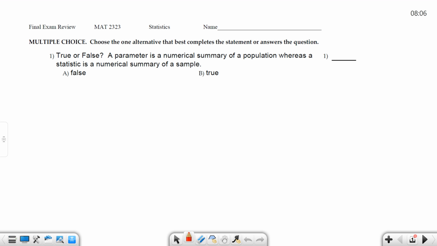True or false, a parameter is a numerical summary of the population, whereas a statistic is a numerical summary of the sample. What do you think? True, right? Parameter, population, sample, statistic. So B. We'll call it.